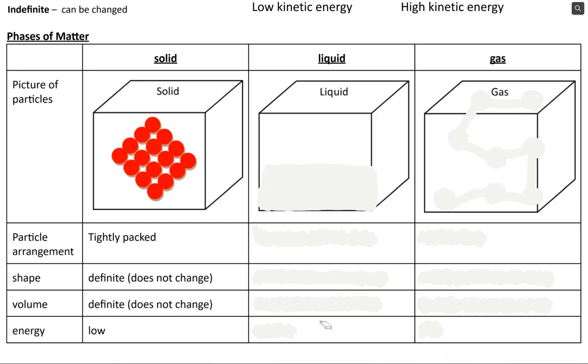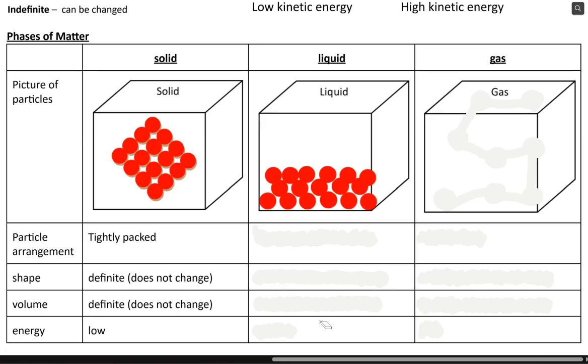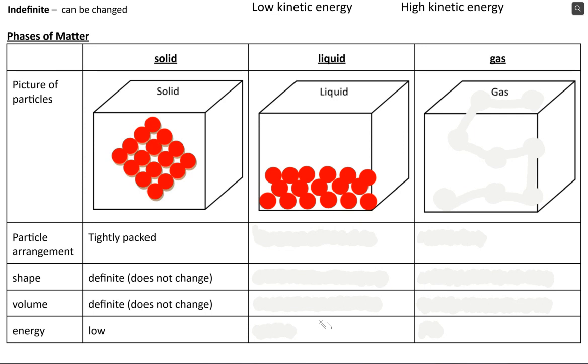Now let's look at a liquid. In a liquid, the particles are still touching, but there's a little more room between them, and they can kind of slide over each other and flow around. So they're loosely packed, but they are still touching in a liquid. Now, if I took this liquid and I poured it into a different container, the shape that those particles attain together would change. That means that it is an indefinite shape. I can change the shape of a liquid by putting it into a different container.